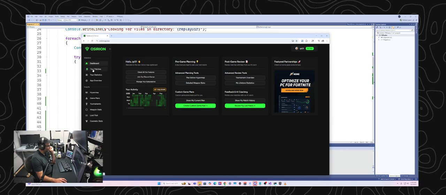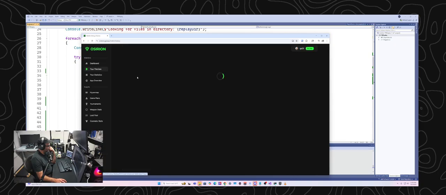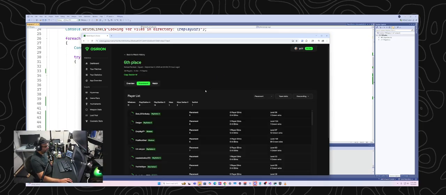If I go into matches and pull up one of my matches here, this is when they analyze the match. I believe this is the equivalent of a much more advanced version of what I'm doing, which is analyzing the replay file.